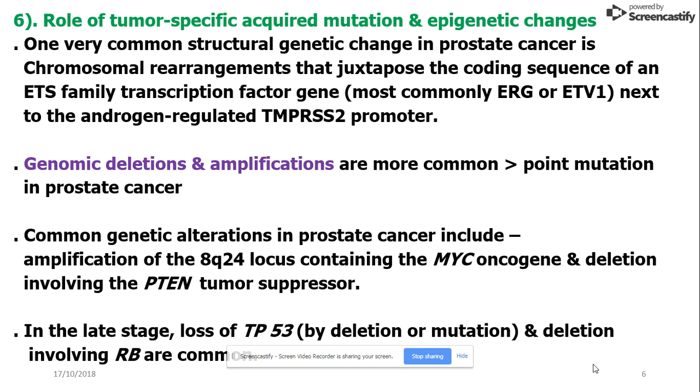Common genetic alterations in prostate cancer include amplification of the 8q24 locus containing the MYC oncogene, and deletion involving PTEN, a tumor suppressor. In the late stage, loss of TP53 by deletion or mutation and deletion involving RB are common.